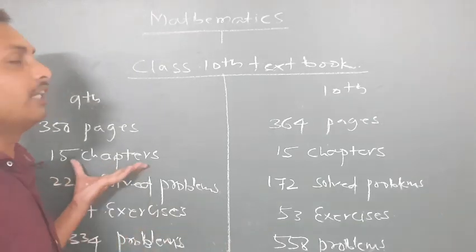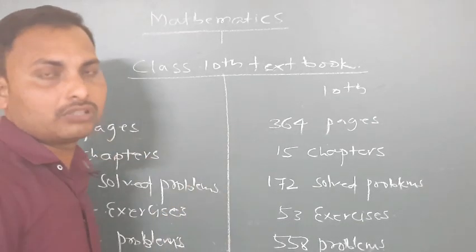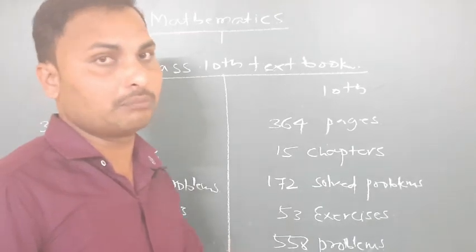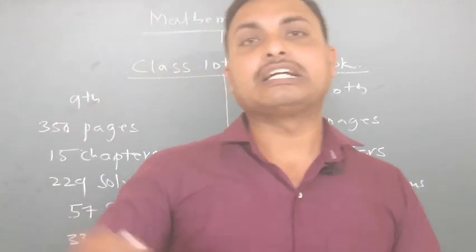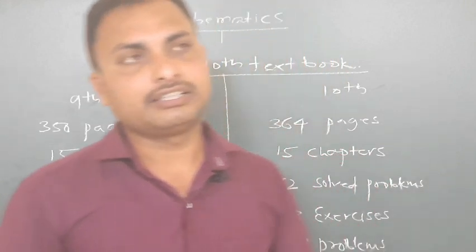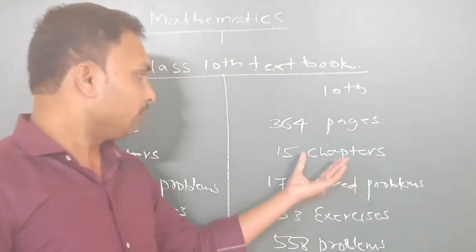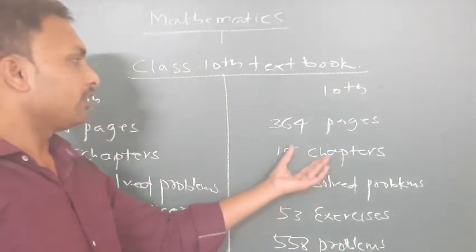Whatever you studied in the 9th class, the first chapter in the NCERT textbook is number system. In the 10th you will study real numbers. The real numbers you will study in the 10th are related to the number system you studied in 9th, one to one.